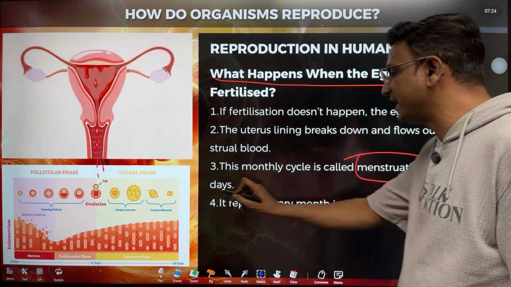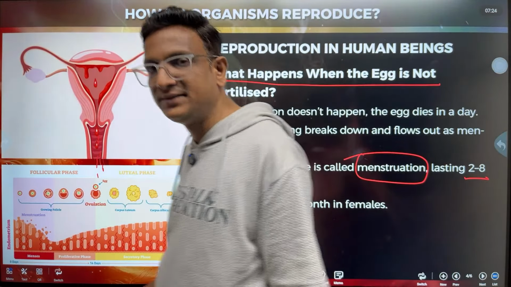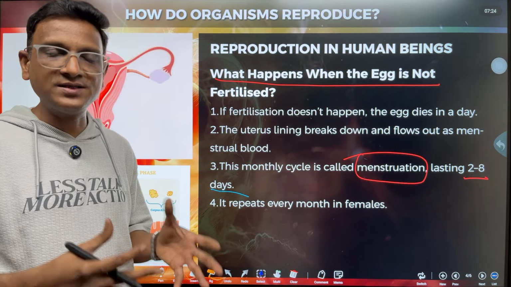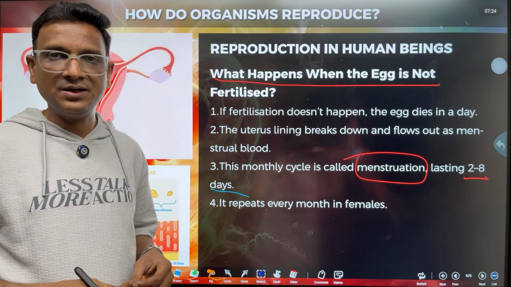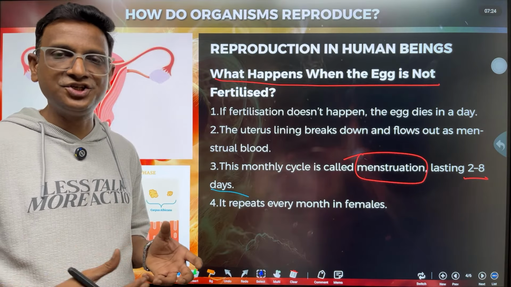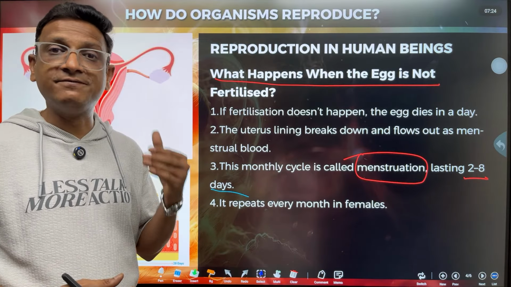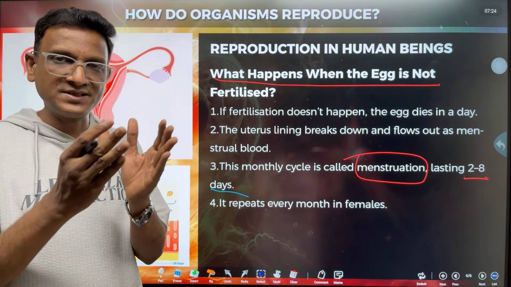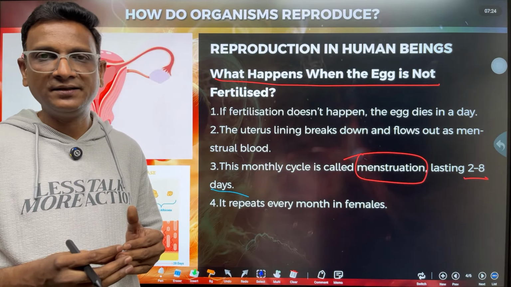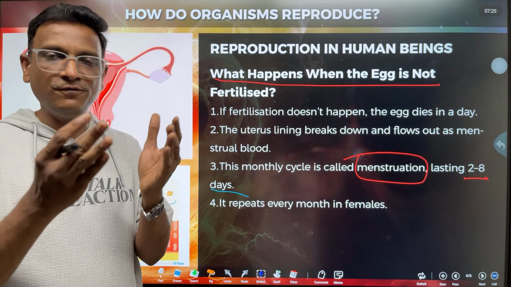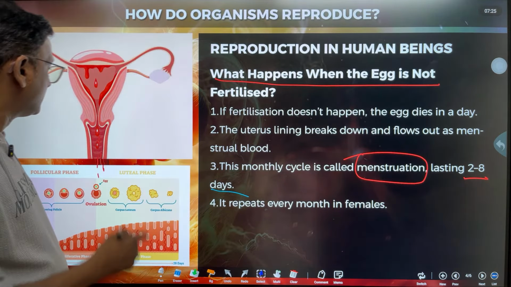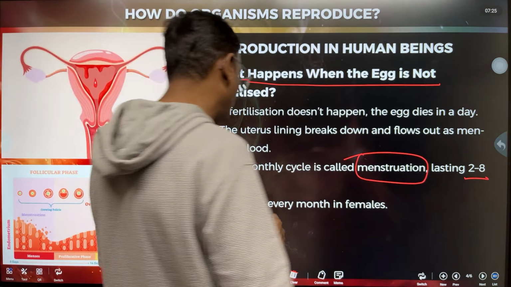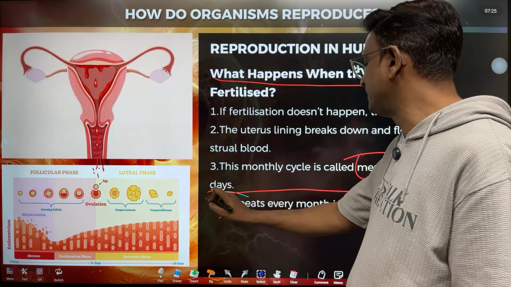It lasts for 2 to 8 days. So this flow of blood takes place from 2 to 8 days. This happens every month. This causes the periods in girls. What are these periods? A cyclic change in the uterus. Every month, for every 28 days, this cycle takes place. So the uterus becomes ready for the implantation every month. When there is no implantation, all the blood flows out of the body from 2 to 8 days. The flow of blood from the vagina is called as menstrual flow. It repeats every month in females.